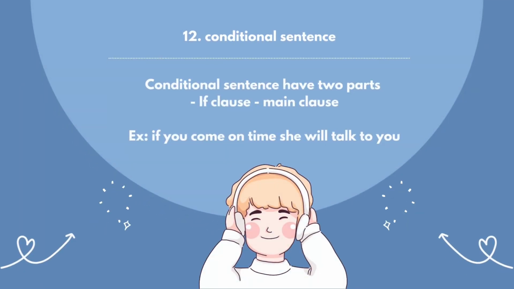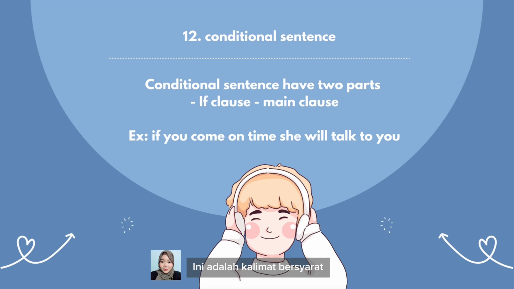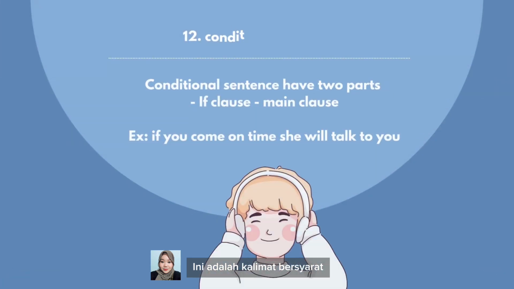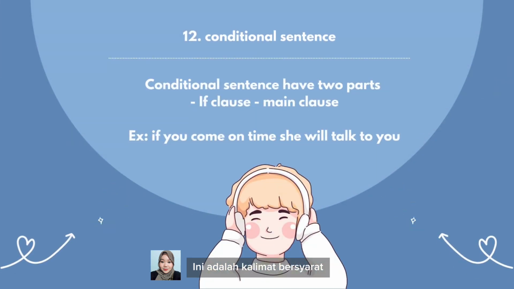And the last one is conditional sentence. What is a conditional sentence? A conditional sentence means a propositional sentence. This sentence can be used to express cause and effect, the possibility of something happening, or to express assumptions about things that are actually impossible to happen.